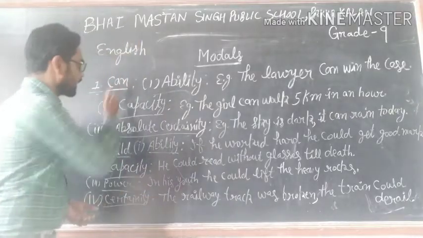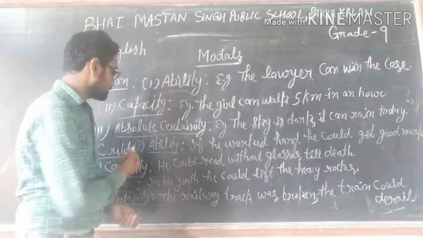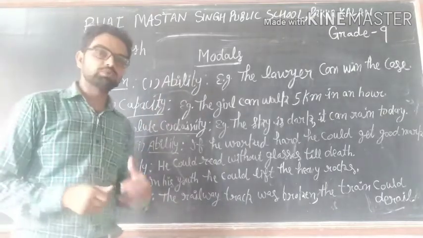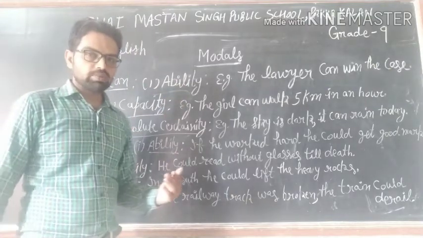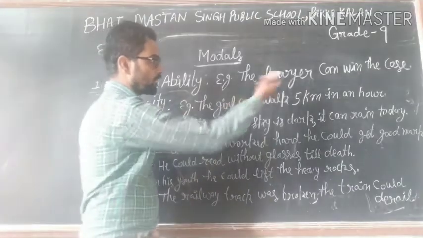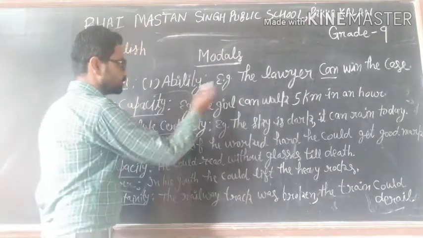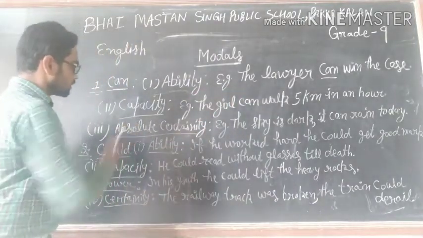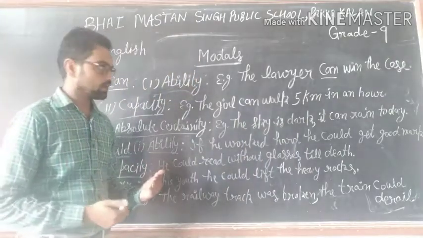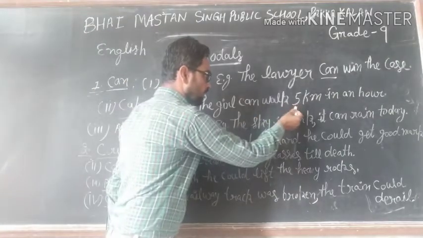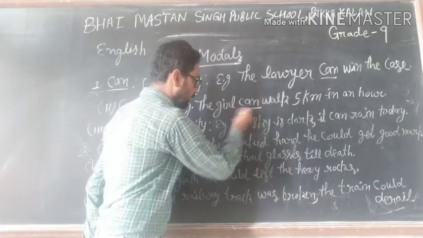First modal is can. Can is used to show ability, capacity, power and absolute certainty. To show ability, for example, the lawyer can win the case. This shows the ability of the lawyer that he can win the case. Capacity: the girl can walk 5 kilometers in an hour. It is her capacity that she can walk 5 kilometers. How long she can walk is her capacity, and it is shown by can.